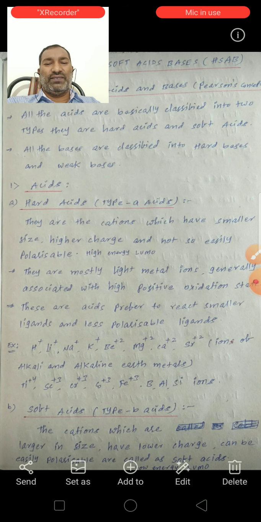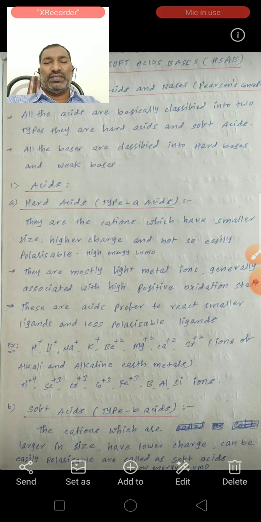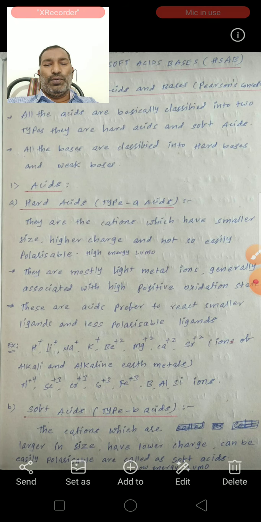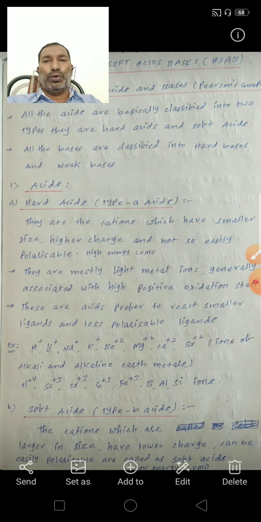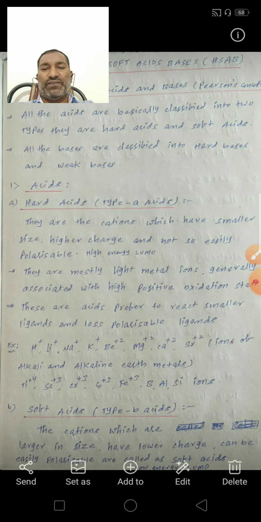So the first point is these are larger in size. Second, these soft acids have the lower positive charge. Third is that they are easily polarizable. The fourth one is that these soft acids have low energy LUMO orbitals. These are the characteristics of soft acids.